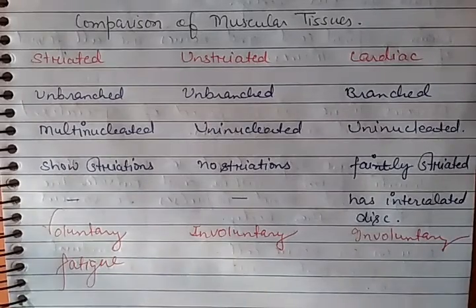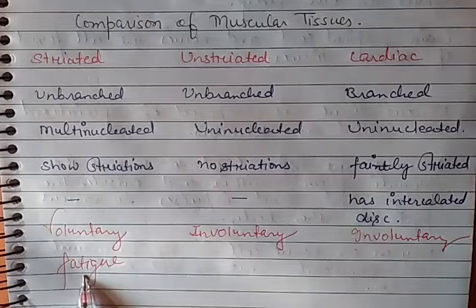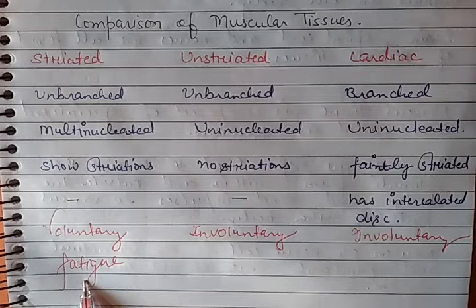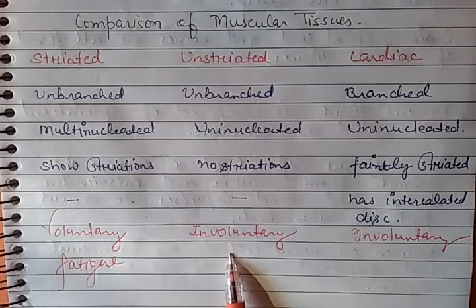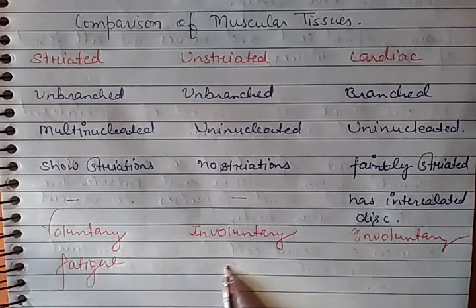The striated muscles or voluntary muscles show fatigue. They get tired, as you can feel when you work by your hands and legs continuously. After some time, you feel fatigue, you feel tiredness. But involuntary muscles don't get tired.